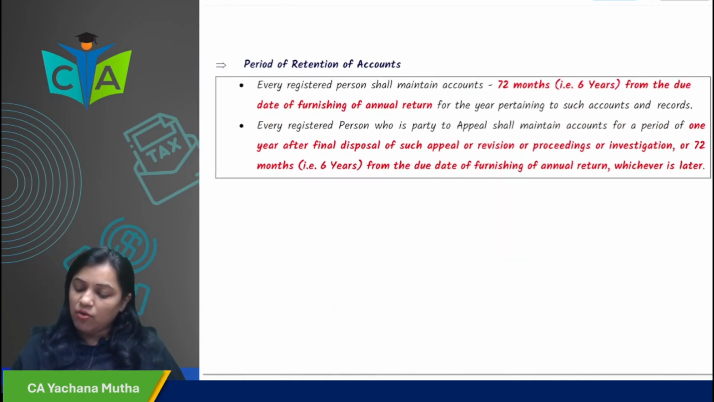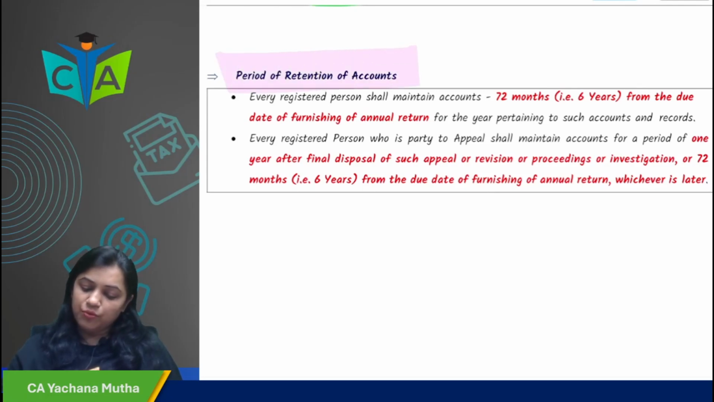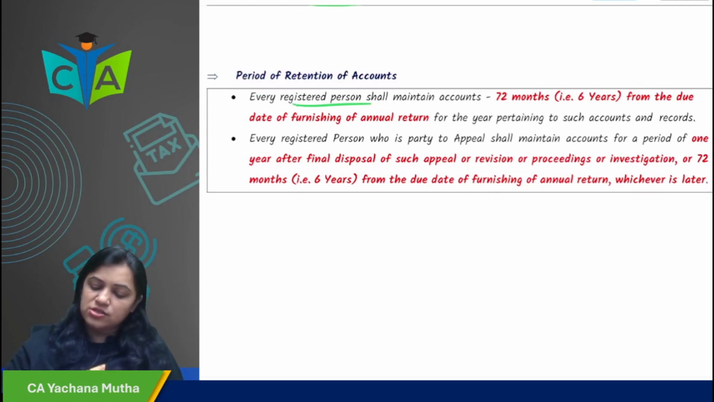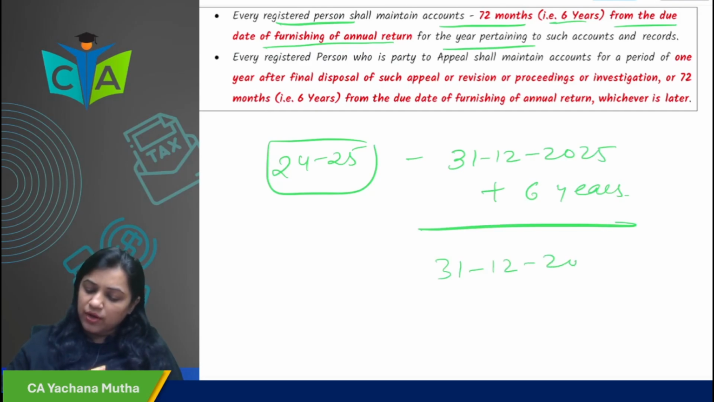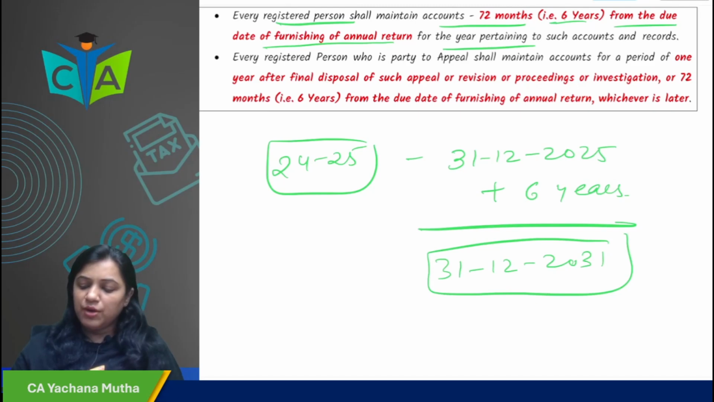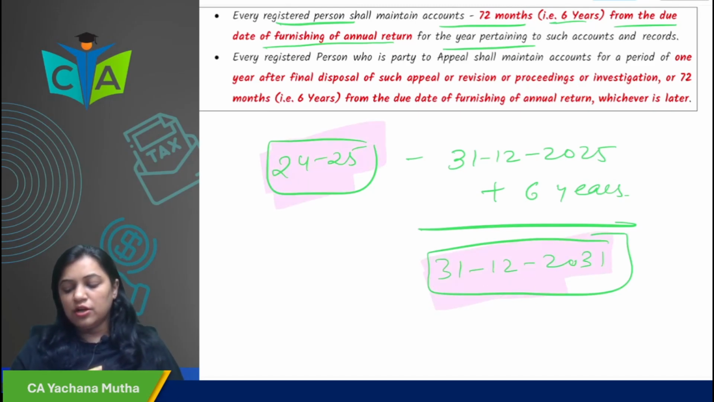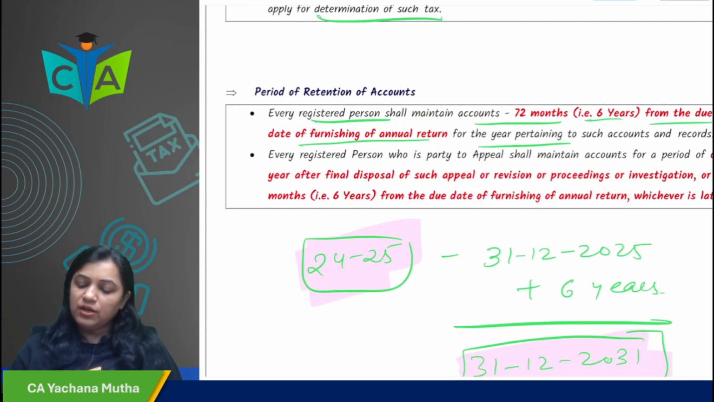And the last in this chapter, period of retention of accounts. Every registered person shall maintain accounts for 72 months, that is 6 years from the due date of furnishing the annual return. For example, for 24-25, the due date of furnishing the annual return is 31st of December 25. So 6 years from here, that means 31st of December 2031, you have to maintain the records till this time. You have to maintain the records pertaining to 24-25 till 31st of December 2031, that is 72 months from the due date of furnishing the annual return.